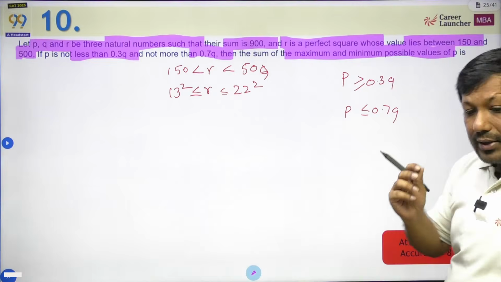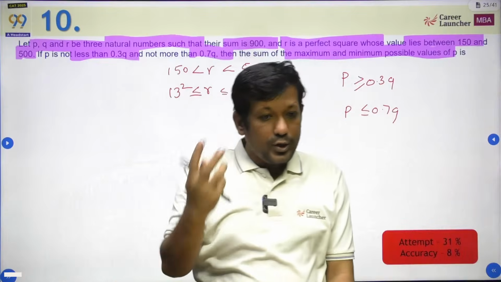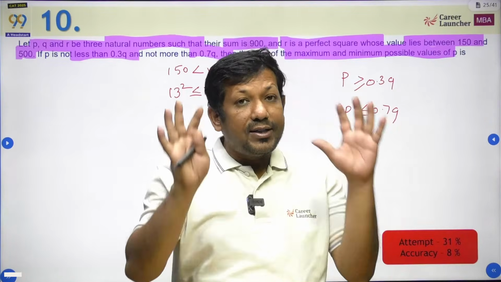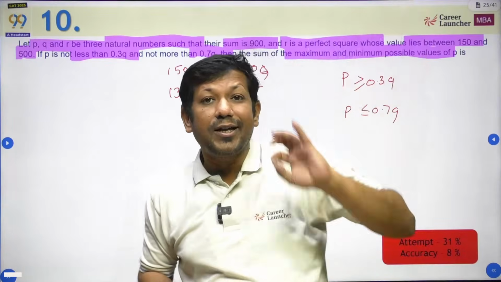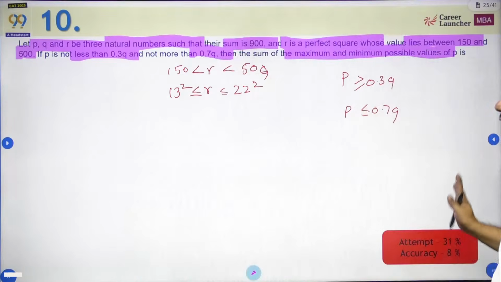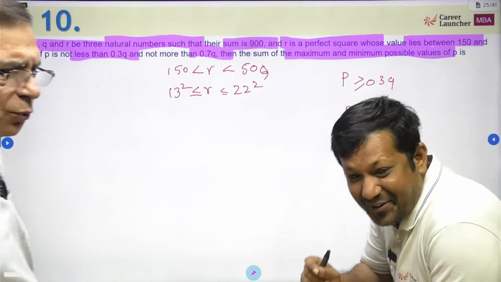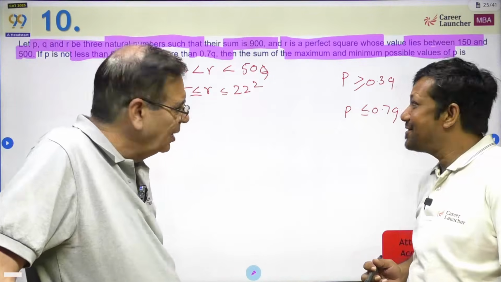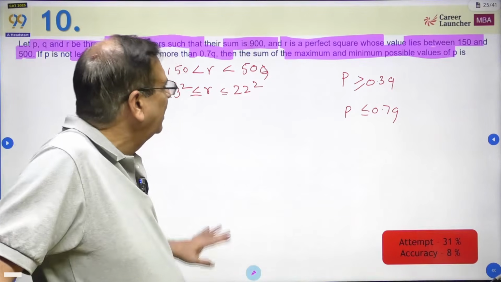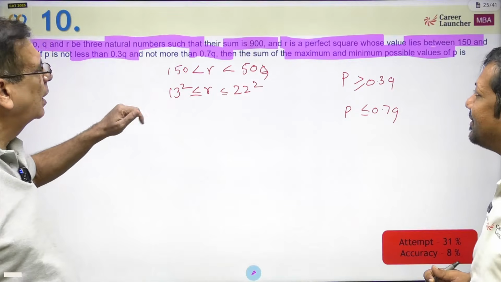Now again, as sir has been saying, if you are unable to comprehend the question fully, the best is to leave the question. Not even 10% of the test takers have got this question right. So 8% accuracy, 31% people have attempted it. The total actually is 8% of 31%, which is 2.5% approximately. So only 1 in 40 is getting it right. Now, this was the right question to leave. This is not the question you should be wasting your time attempting in the paper.